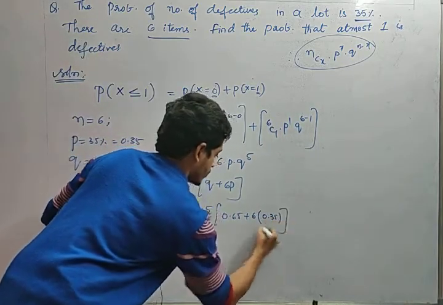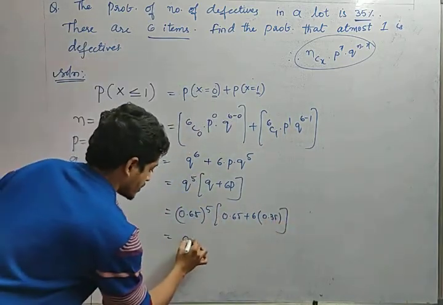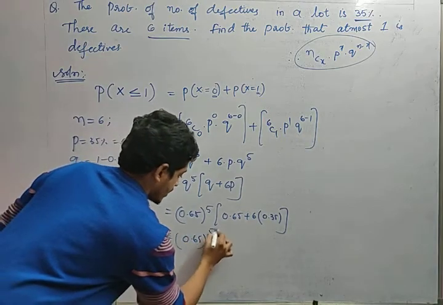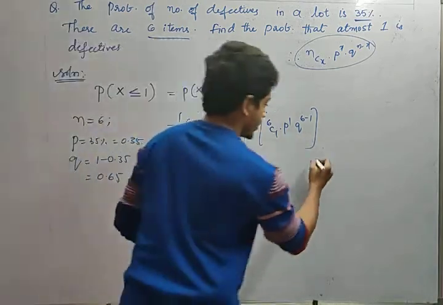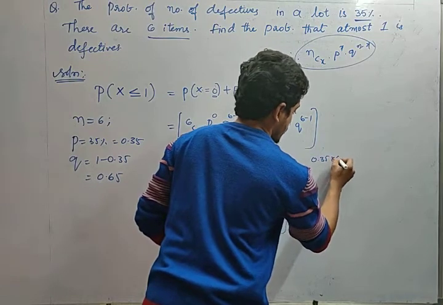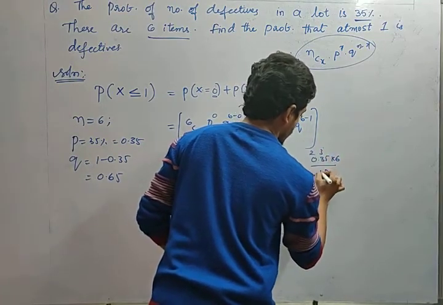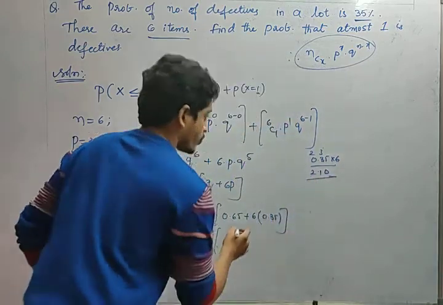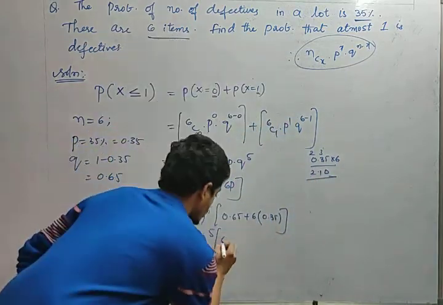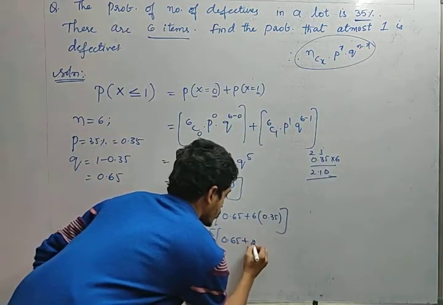Yes or no? So what is the value now? 6 into 0.35: 6 5s are 30, 6 3s are 18, 18 plus 3 is 21. This value is 2.1, right?